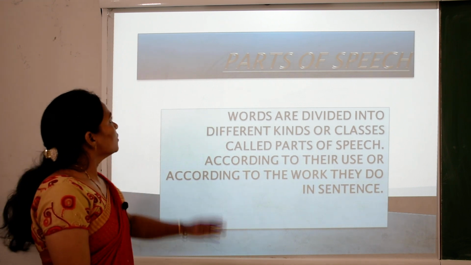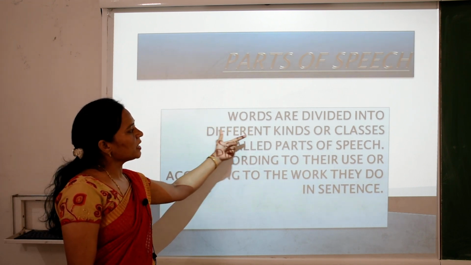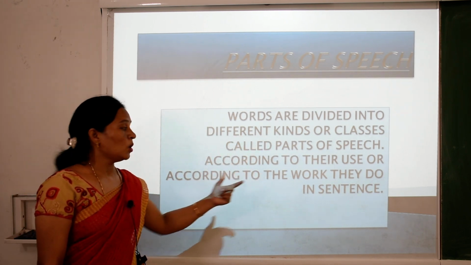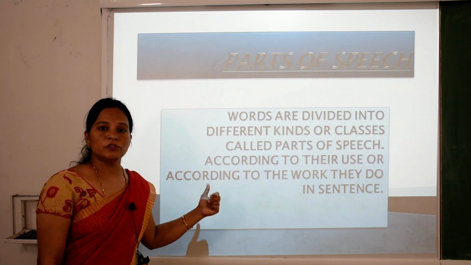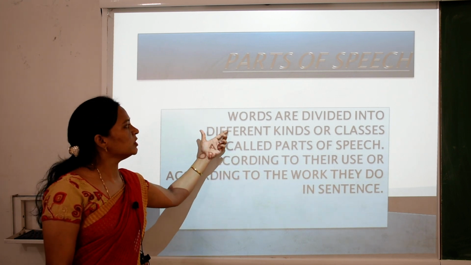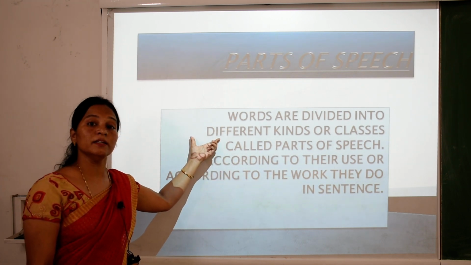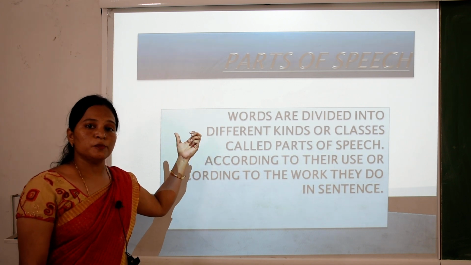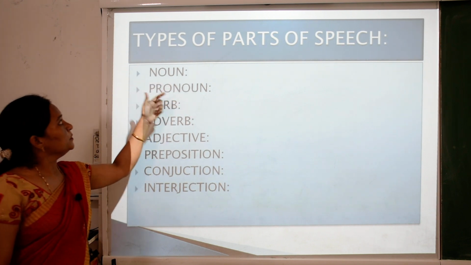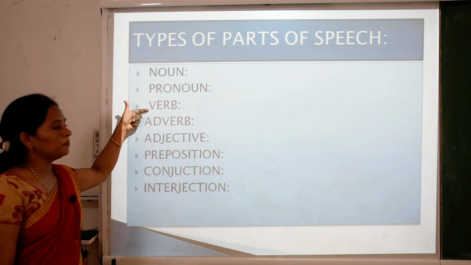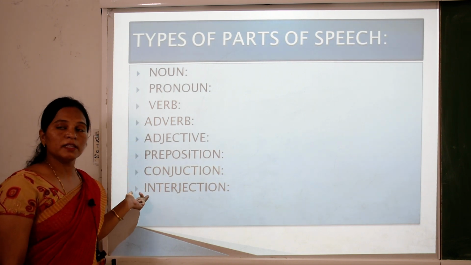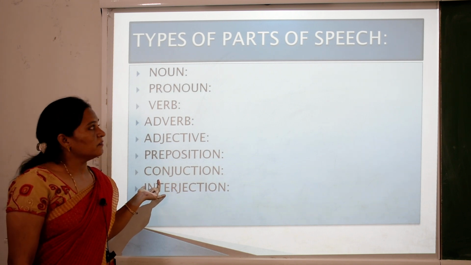So children, words are divided into different kinds or classes, called parts of speech, according to their use or according to the work they do in a sentence. There are 8 parts of speech in the English language: noun, pronoun, verb, adverb, adjective, preposition, conjunction and interjection.